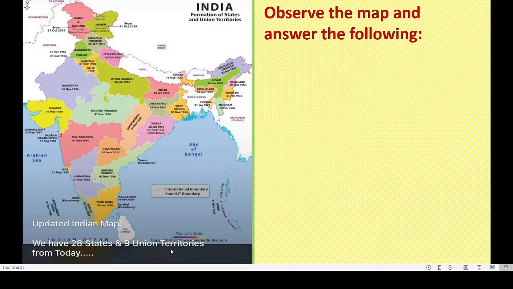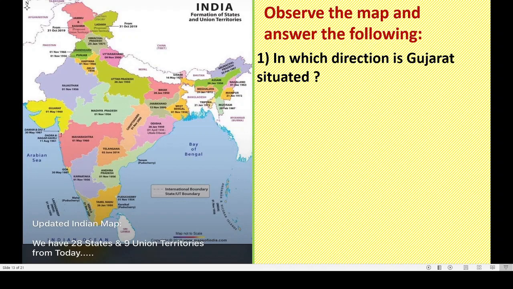Got this? Okay. Now see, in which direction is Gujarat situated? Yes, Gujarat is here. Correct? See, this is Gujarat. You can see a red dot. This is Gujarat. In which direction is Gujarat situated? Come on, tell me. Yes, it is to the west. You know directions properly now, correct?